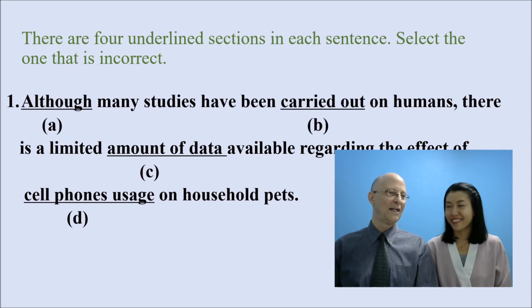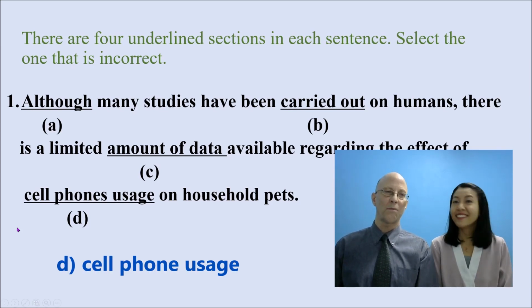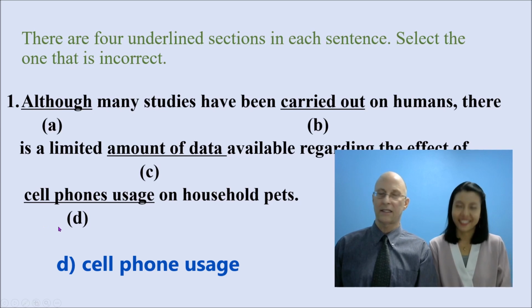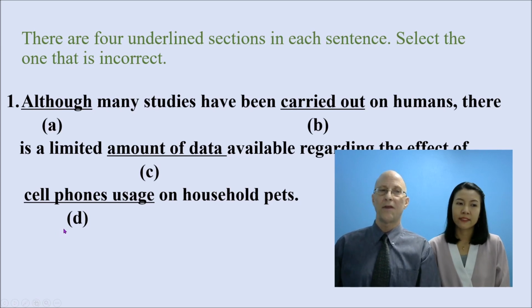Cut the S. Yeah, cut the S. So cell phone usage. And the reason why is we don't put plural nouns as adjectives. And you'll see another example here in this test of something like that with a different rule attached. So the correct one for number 1 should be, although many studies have been carried out on humans, there is a limited amount of data available regarding the effect of cell phone usage on household pets.